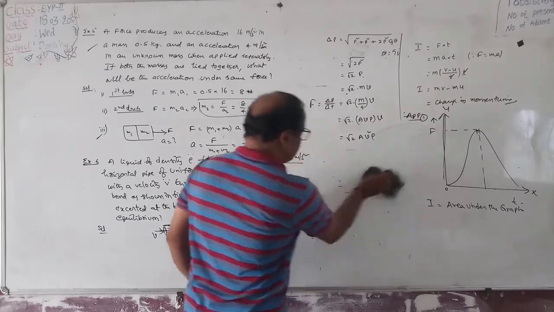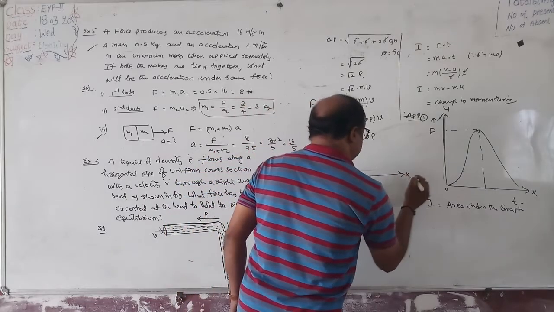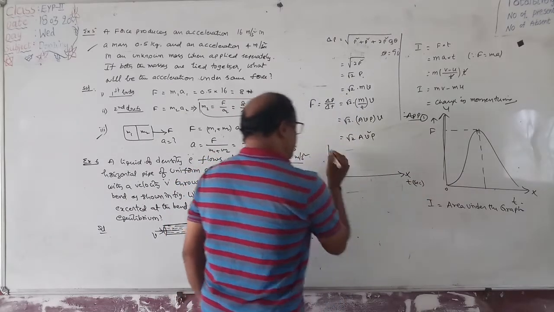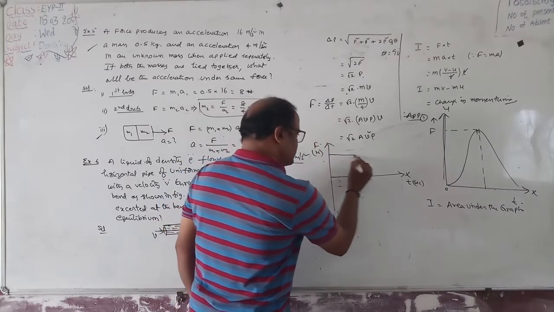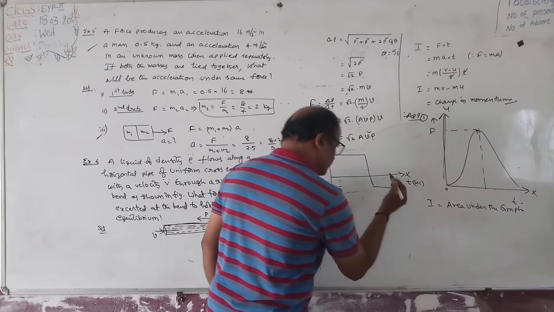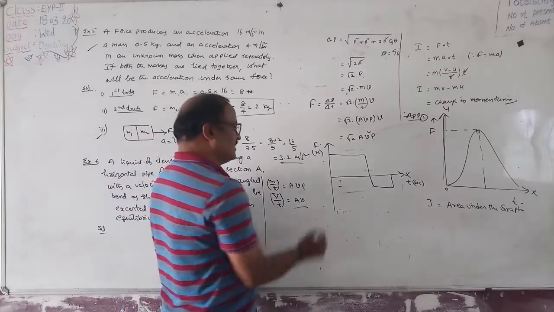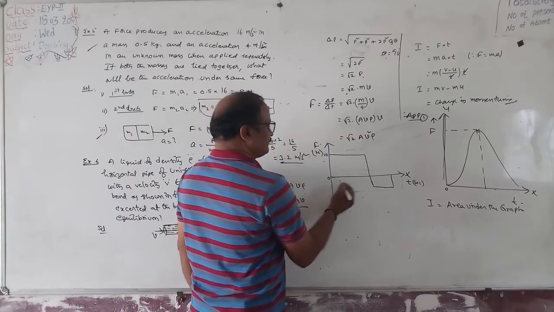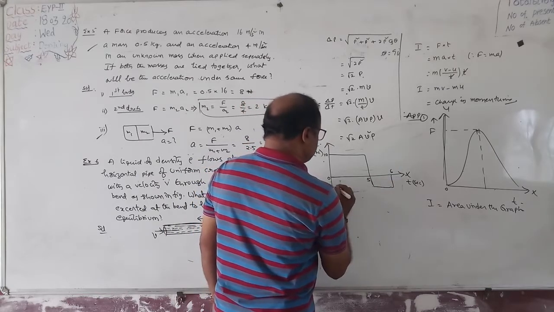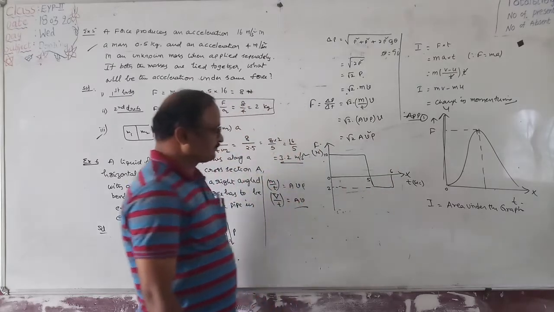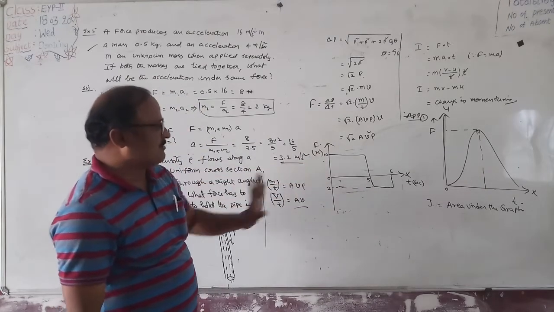But in some of the examples, it is given that on the x-axis, time is taken in seconds, and on the y-axis, force is taken in newtons. Right? Let the graph be like this. Find the total impulse received by the person or the object. It is 0. Here it is 10. Suppose this is 5 and this is 6. And this is equivalent to 12. From this graph, find the impulse or change in momentum of the body.